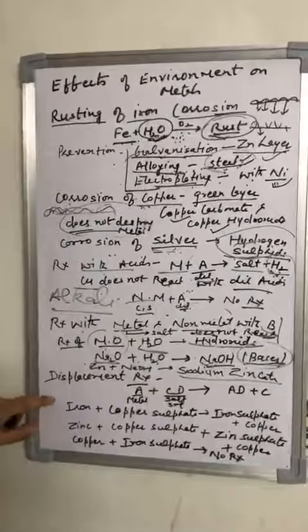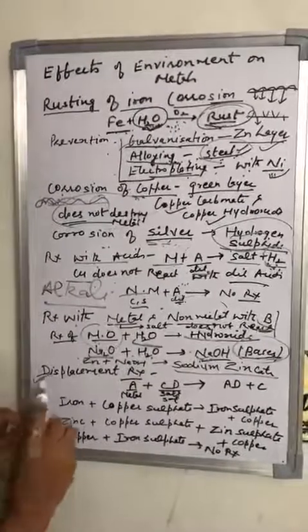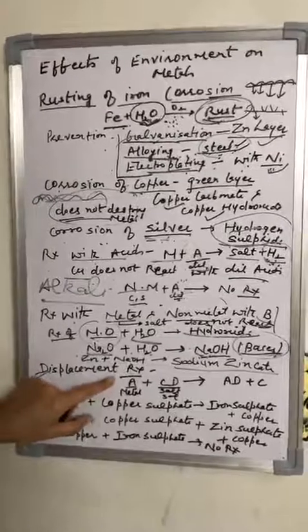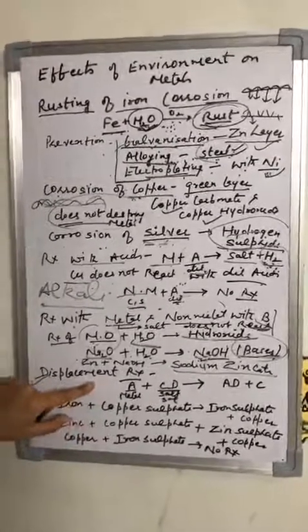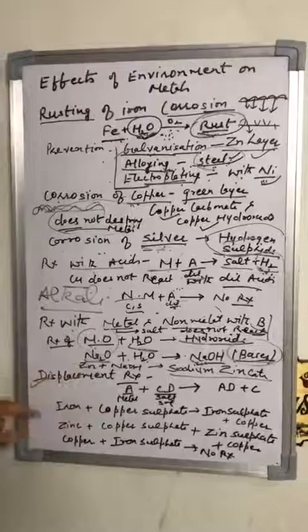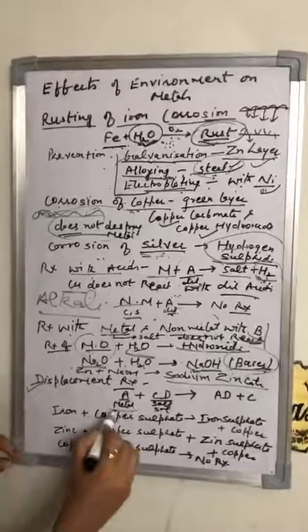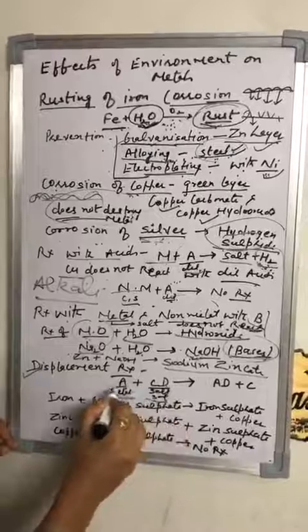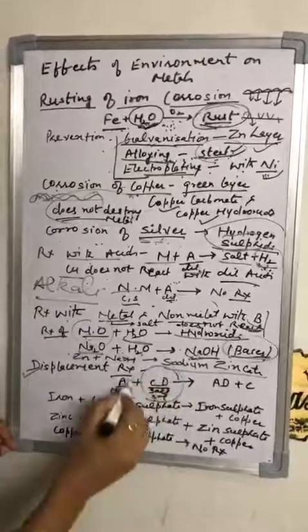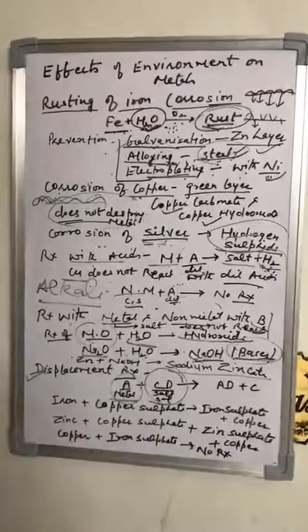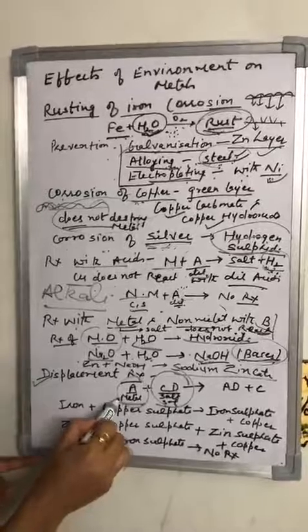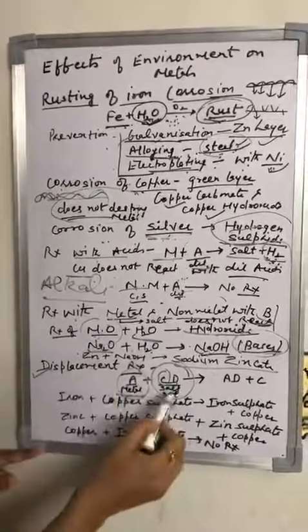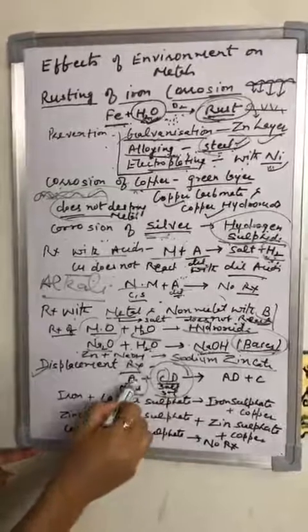Now the very important part of this chapter, that is the displacement or replacement reaction. What is the displacement reaction or the replacement reaction? As the name indicates, नाम से ही पता चल रहा है कि कुछ replace हो रहा है इसमें. Here A stands for metal and here CD stands for salt solution. जब एक salt solution के अंदर हम किसी metal को डालते हैं, if the metal is reactive, तो वो उस salt solution के अंदर जो metal है उसको replace करके खुद attach हो जाता है. That is called the replacement reaction.